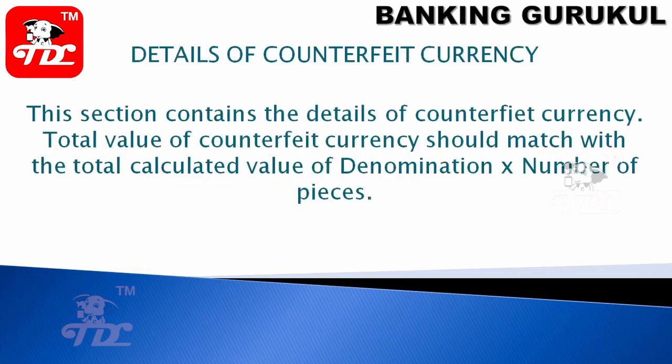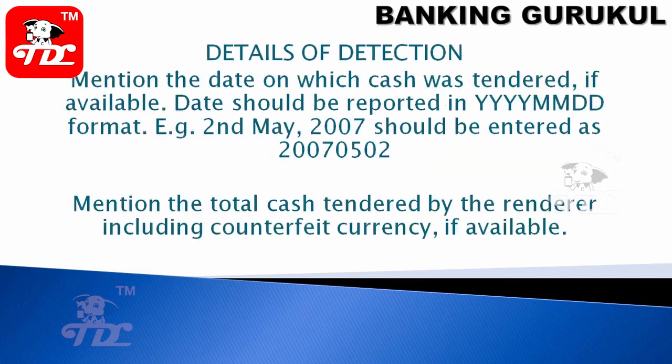Details of the counterfeit currency. This section contains the details of counterfeit currency. The total value of the counterfeit currency should match the total calculated value of denomination multiplied by number of pieces. Whatever counterfeit currency you enter should tally with the denominations into number of pieces. Details section: mention the date on which the cash transaction was tendered. If available, the date should be reported in YYYYMMDD format. I have given one example for 2nd May 2007.